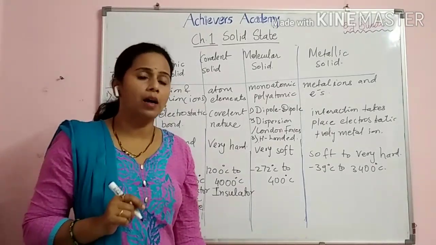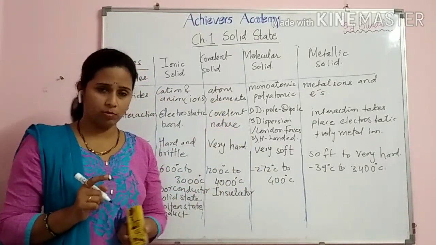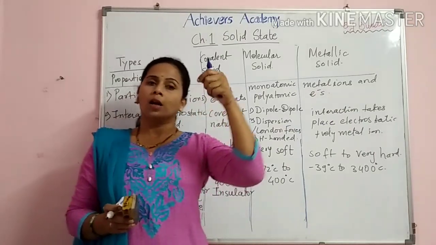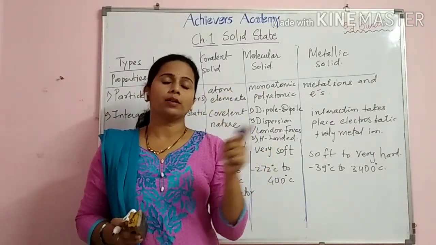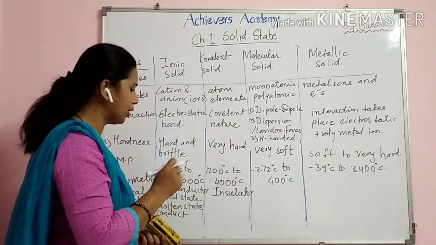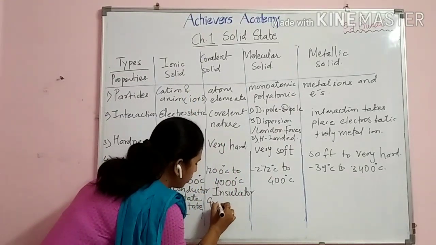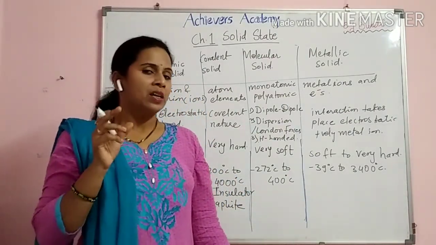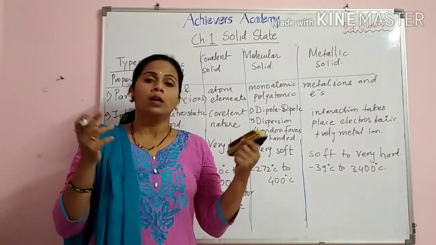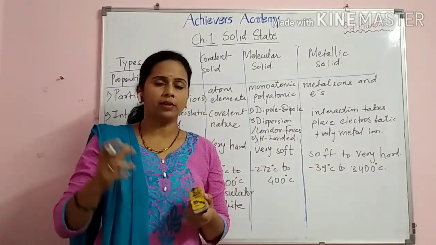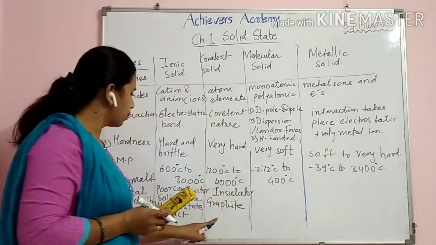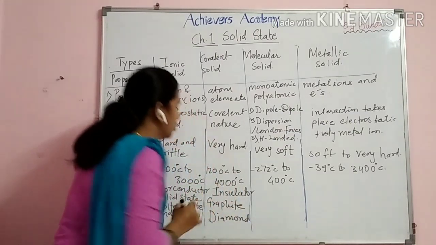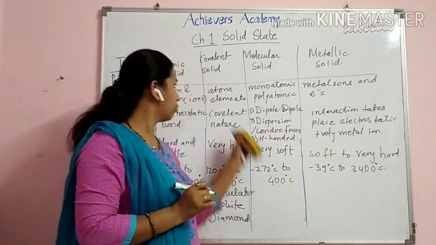But there is one anomalous behavior to this covalent nature, that is graphite. We know graphite is what? It is covalently bonded. But graphite conducts electricity. So graphite is a good conductor of electricity. So here we'll write graphite, good conductor of electricity, as well as the diamond. Diamond is what, student? Very hard. Still it conducts the heat easily, so thermal conductivity is carried by the diamond. So these both show anomalous behavior compared to the covalent.